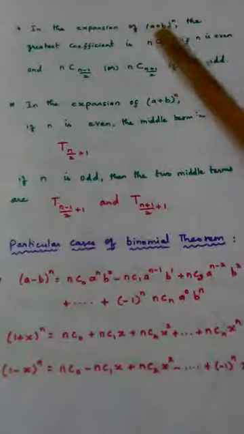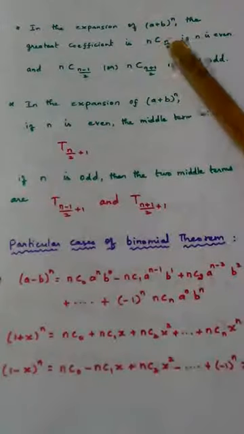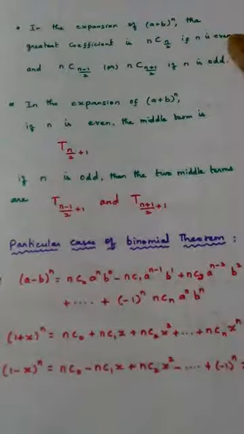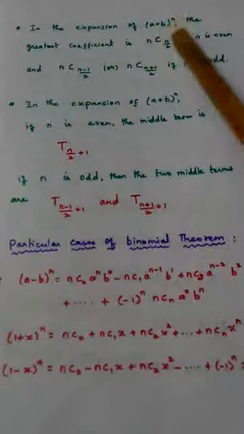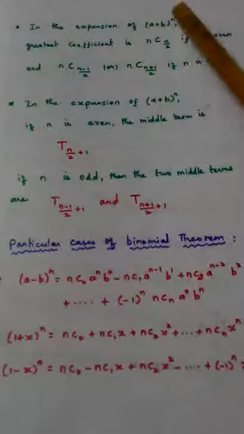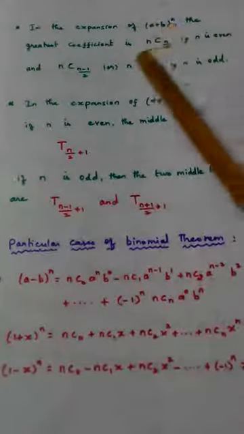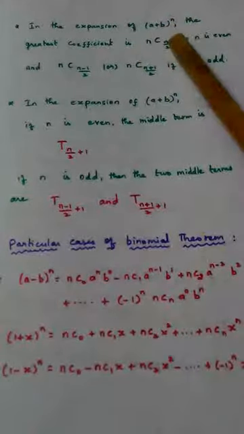The next one, in the expansion of (a plus b) whole power n, that is the binomial theorem, the greatest coefficient is given by nC(n/2) if n is even. So these are all the results that you should know. What is the meaning? If this is the binomial formula, then the greatest coefficient is given by nC(n/2) if the n value is even. So even means that if the power is even, we can find the greatest coefficient using this formula. nC(n/2) is the greatest coefficient.